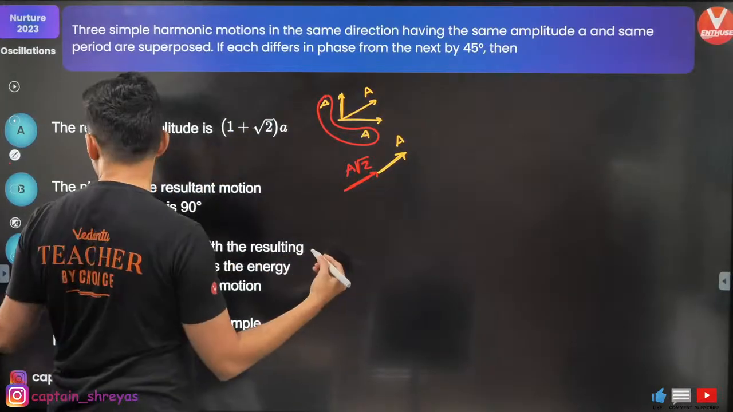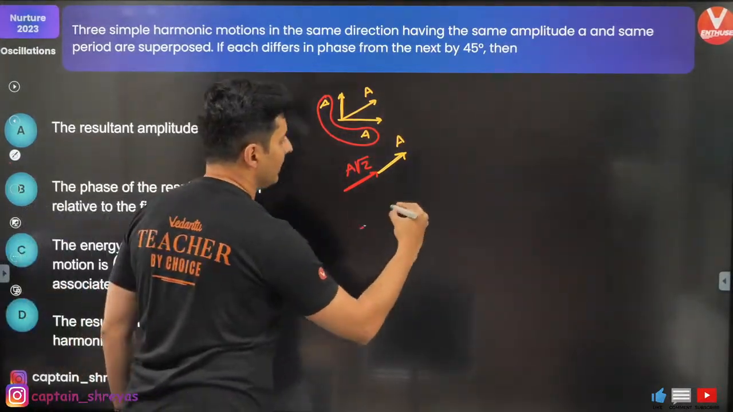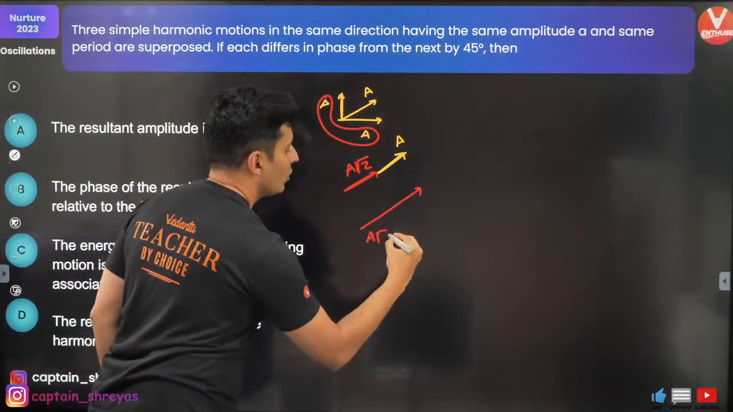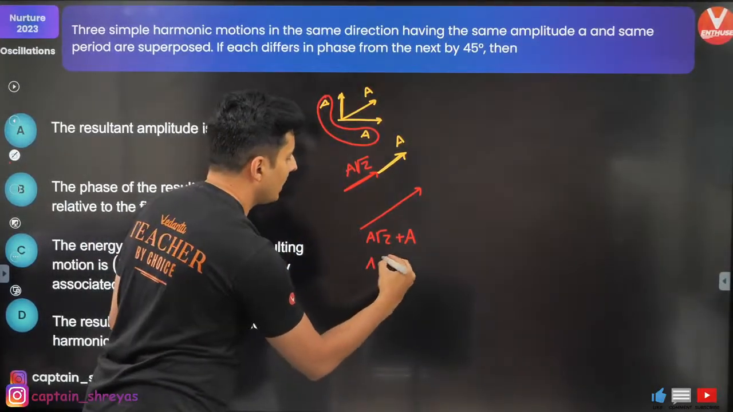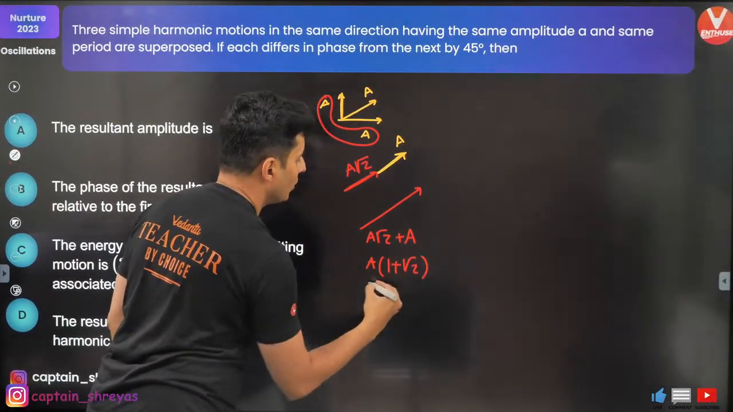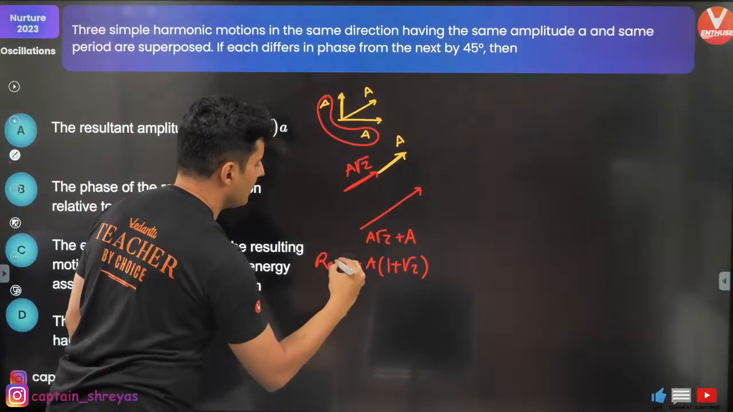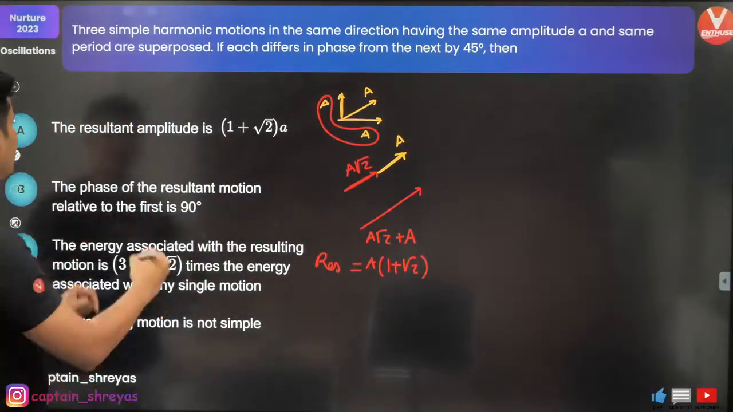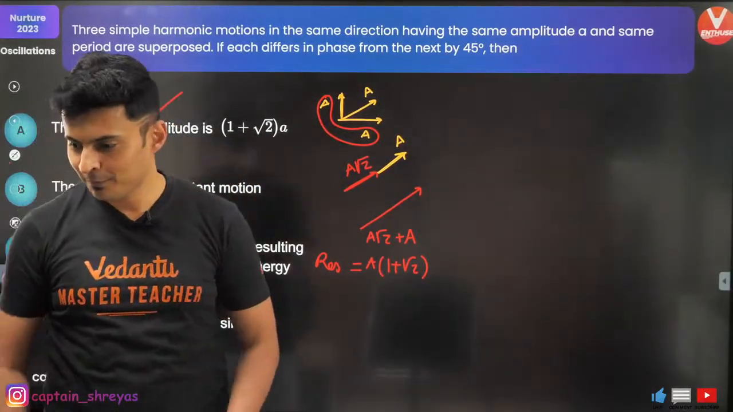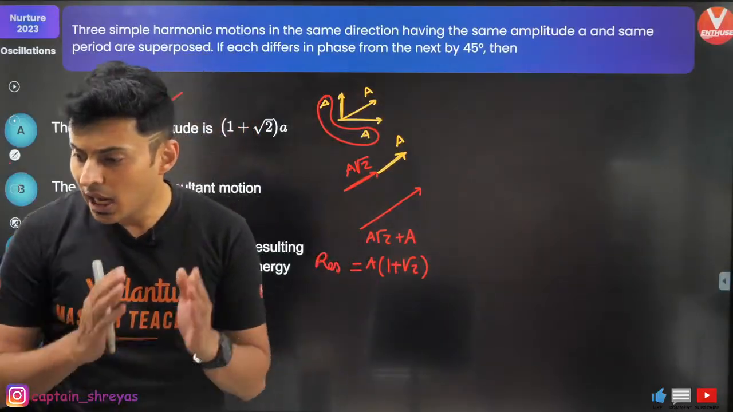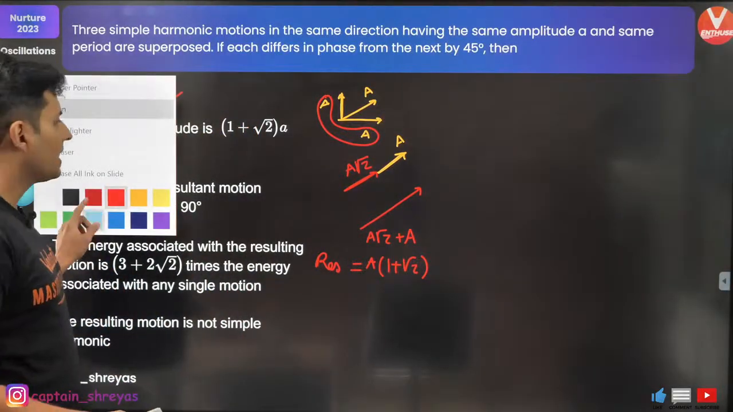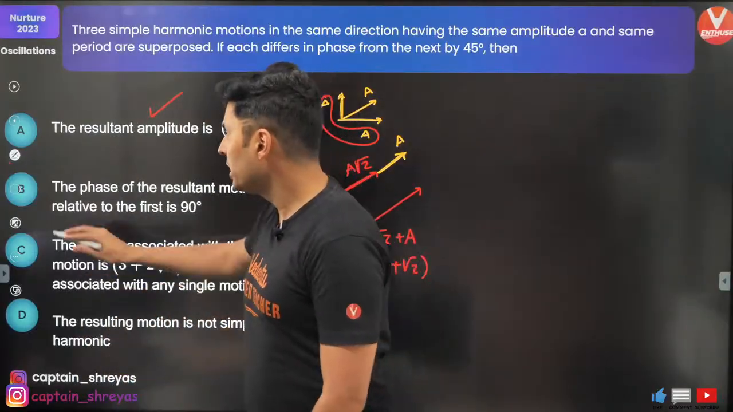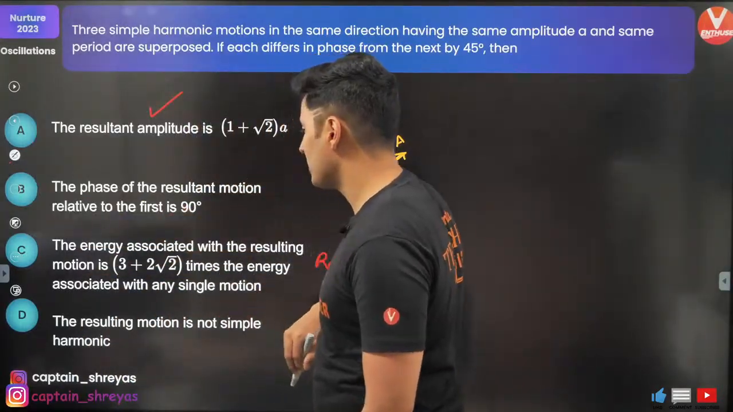Now when you add these 2, what is the final resultant that you get? We'll get it as A root 2 plus A because they are in the same direction, correct? So this will be A into (1 plus root 2). That's your resultant. Is it there somewhere? Yes, option A is correct. Now, that's not the only one. I think more than one option will be correct. According to the question, energy is also asked.